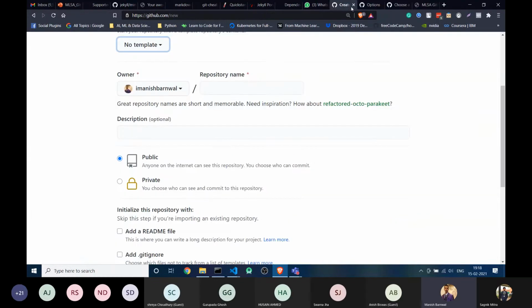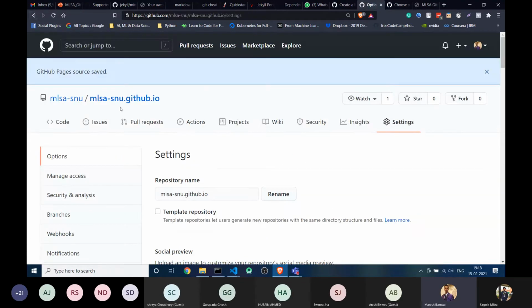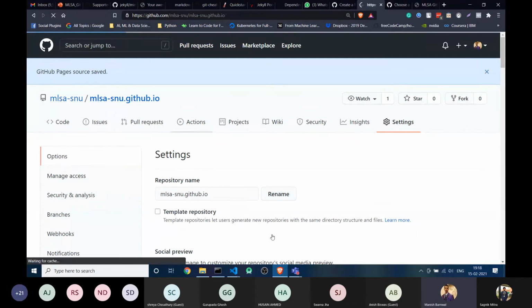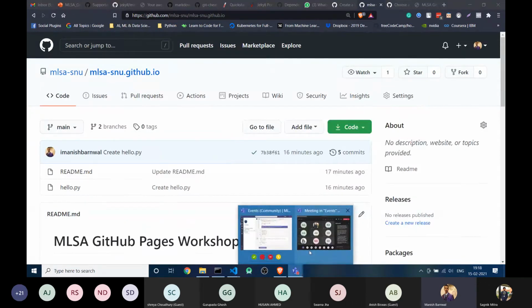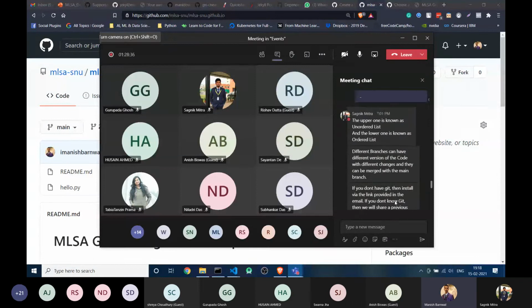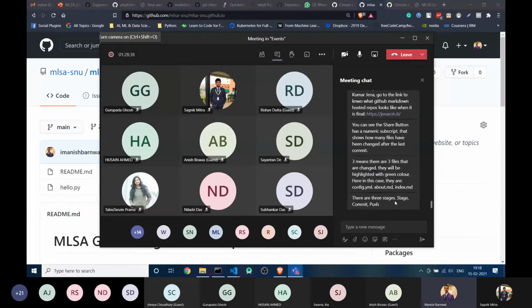It's saved. Now it will automatically update. Just wait for a few seconds. For the time being, let me check if there's any question. I think there's no question. All right.